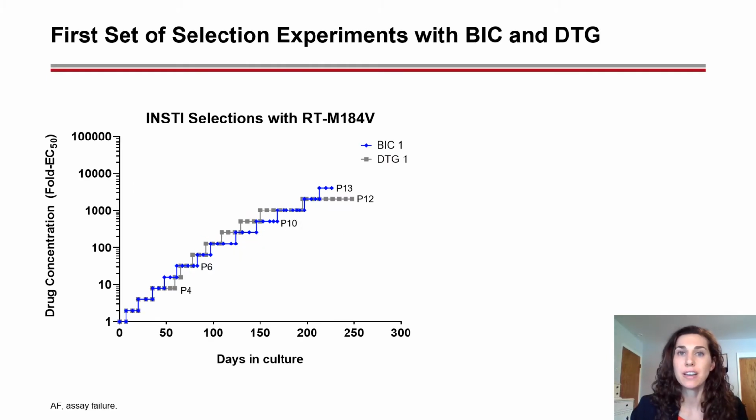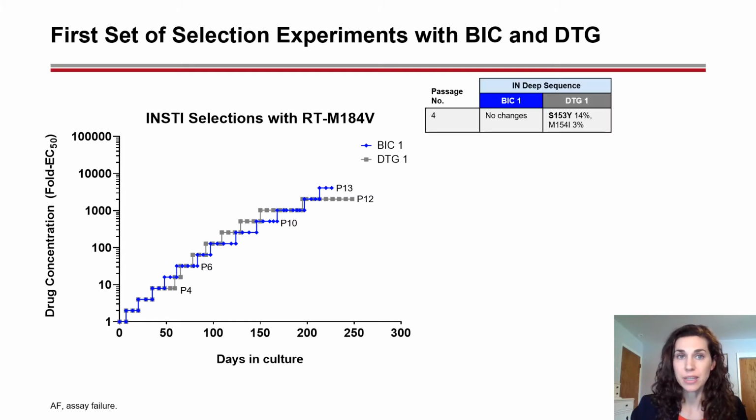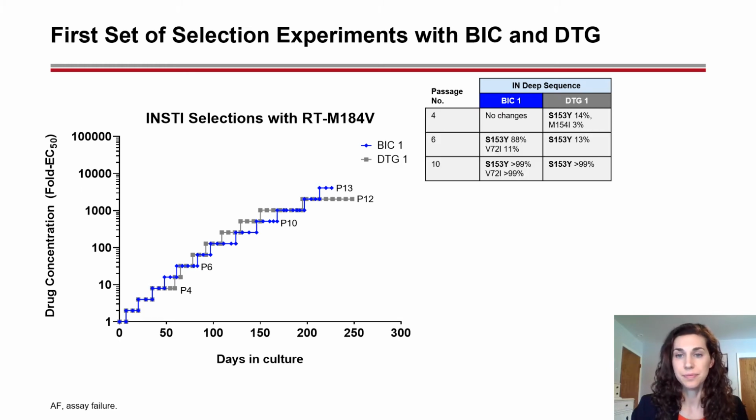Looking at just the first set of BIC and DTG selections, both progressed at similar rates. By deep sequencing, at passage 4, we saw no changes in the BIC selection and emergence of S153Y and M154I in the DTG selection. S153Y is a known substitution associated with low-level resistance to INSTIs, and M154I is a polymorphic substitution not associated with resistance.